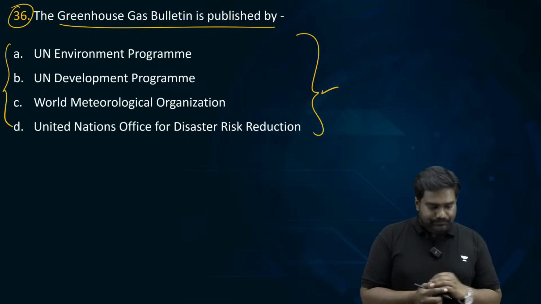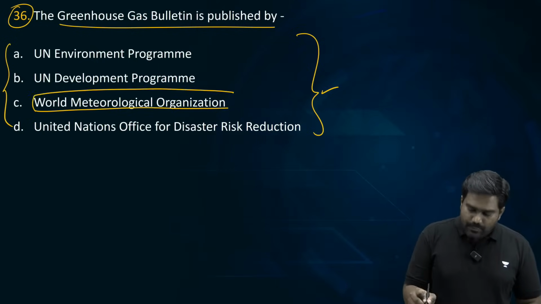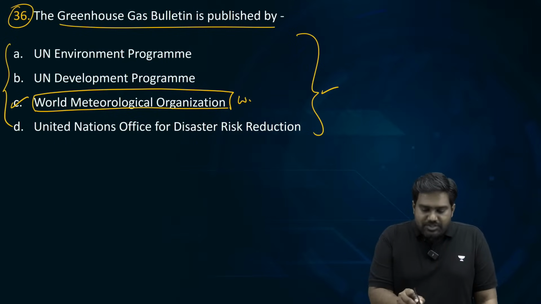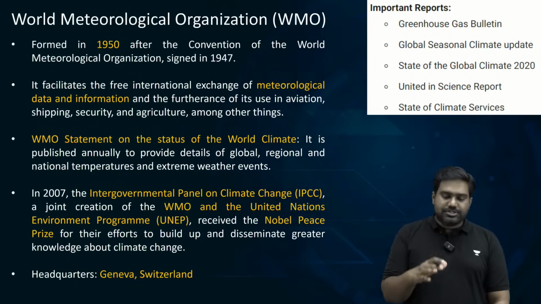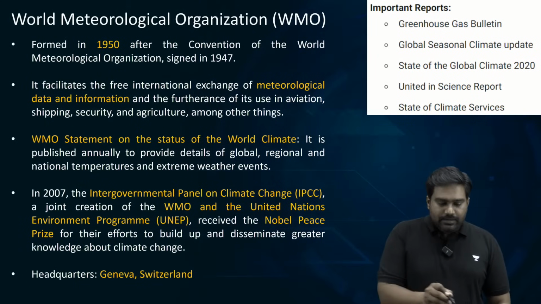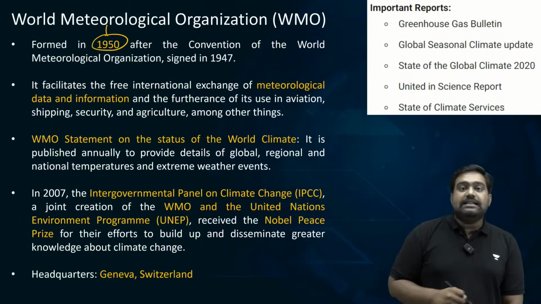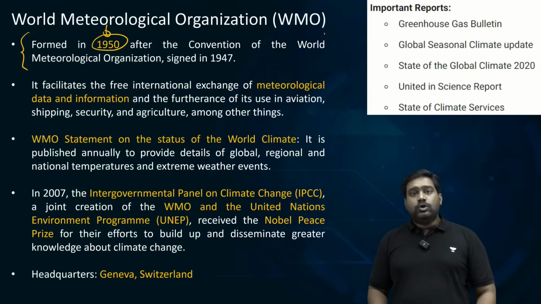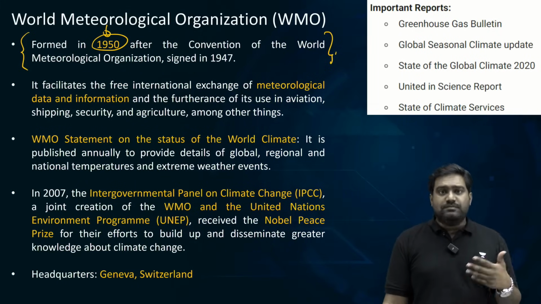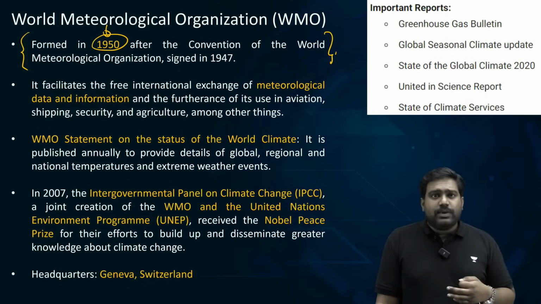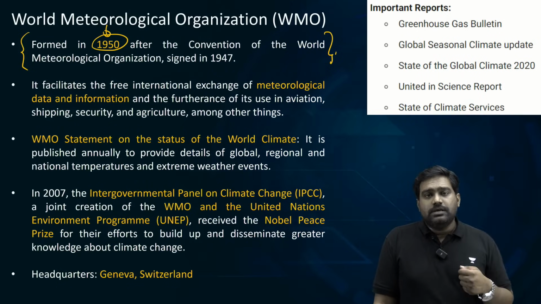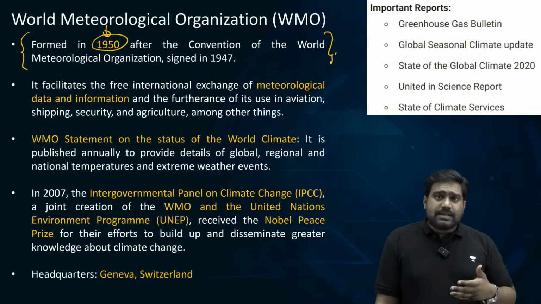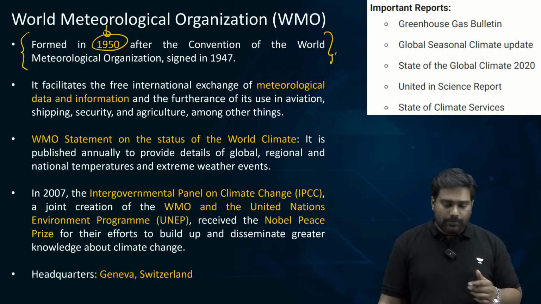83% are saying C. World Meteorological Organization. Very good. That is indeed the correct answer. The WMO, which is also a specialized agency of the UN, publishes the Greenhouse Gas Bulletin. So the WMO was set up in 1950 to promote meteorological research, to lay down common standards in the field of meteorology. Right? The meteorological data is very crucial for early warning, forecasts, for agriculture, for economic activities. Meteorological research is absolutely crucial, and WMO plays that lead role.